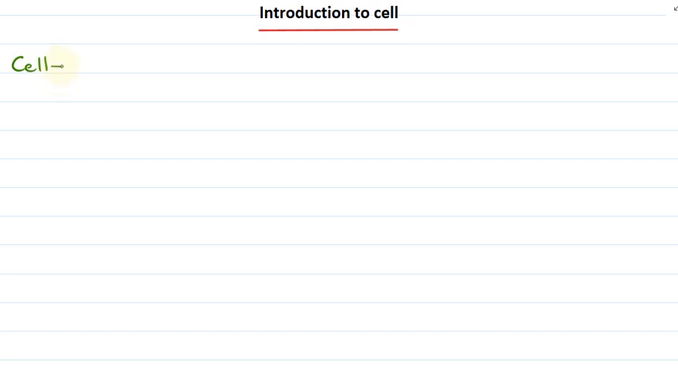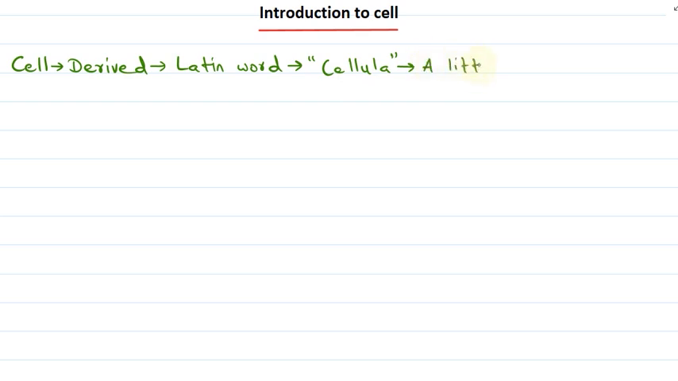The word cell is actually derived from a Latin word, and this Latin word from which cell was derived is cellula. So cellula is the Latin word from which cell was derived. And what does this cellula mean? The word cellula means a little room. Okay, so the term cell was derived from the Latin word cellula, which means a little room.